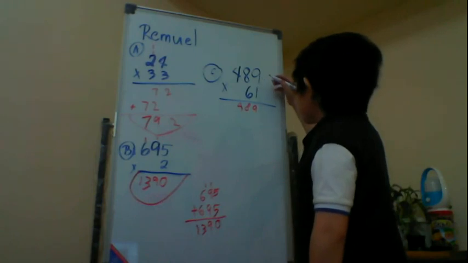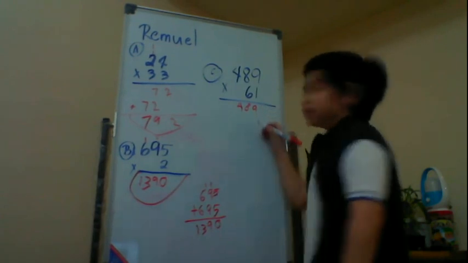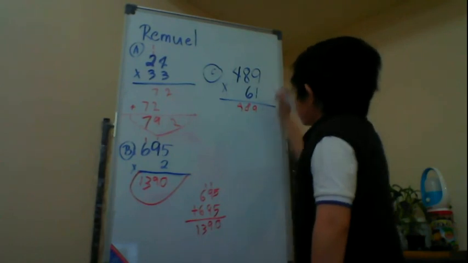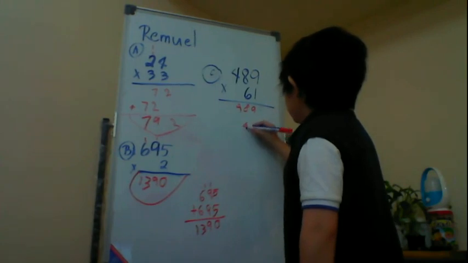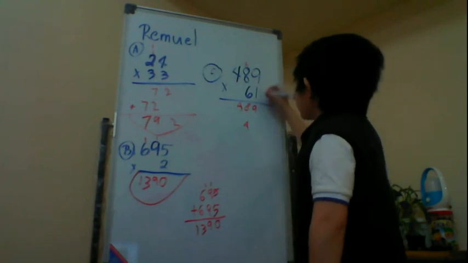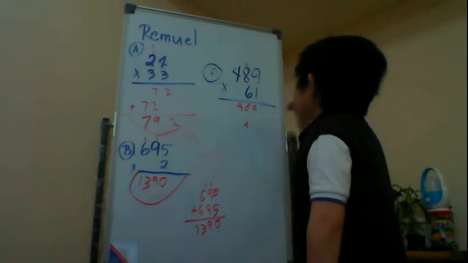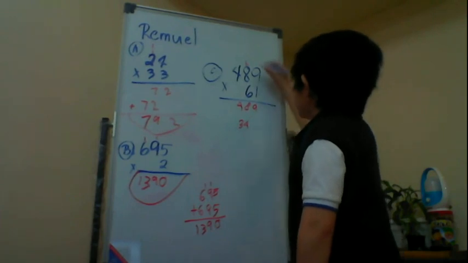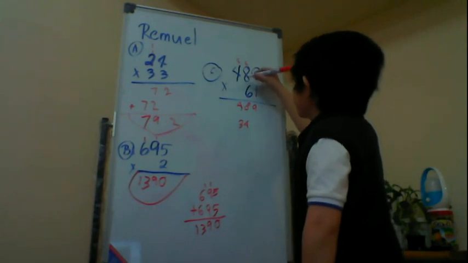6 times 9 is 54. Write 4 on the tens place, carry 5. 6 times 8 is 48. Plus 5, 53. Write 3 on the hundreds place, carry 5. 6 times 4